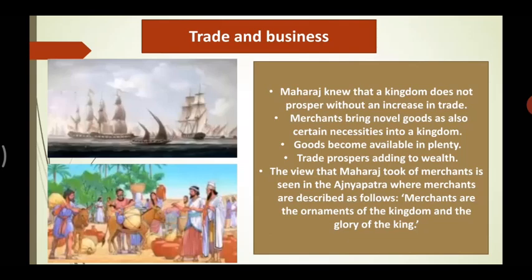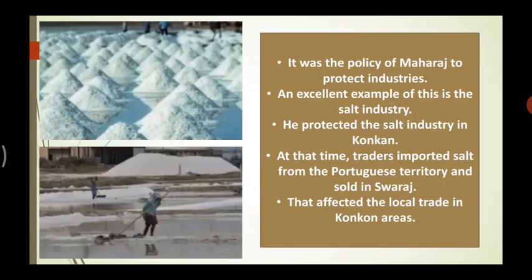Okay, let's move forward. So, what was Shivaji Maharaj's policy? Let us look at that. Shivaji Maharaj's policy was to protect industries. So, an excellent example of this is the salt industry, okay, that he had captured in the Surat region. He protected the salt industry in Konkan as well.